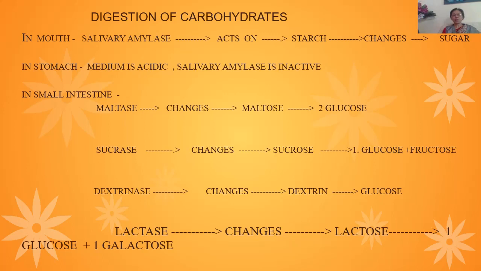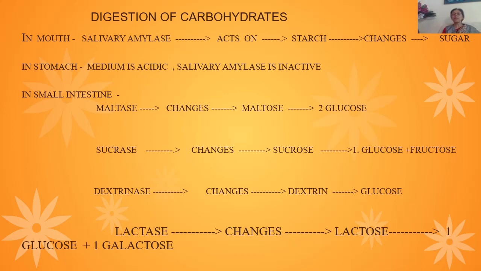When the food is chewed in the buccal cavity, it is mixed with saliva, and saliva consists of an enzyme called salivary amylase. Salivary amylase breaks the starches into sugars, and thus complex food carbohydrate is broken down into a simpler form of sugars.